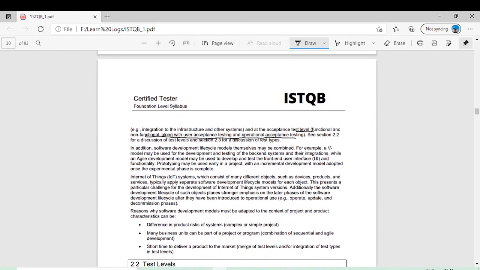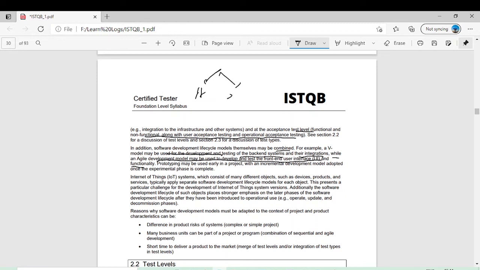In addition, software development lifecycle models themselves may be combined. It's a very important point. Depending on the project, maybe in the same project you are using iterative plus sequential. For example, the V model may be used for the development and testing of the backend system and their integration, while an agile development model may be used to develop and test the front end user interface and functionality.